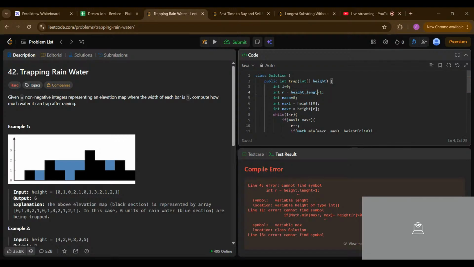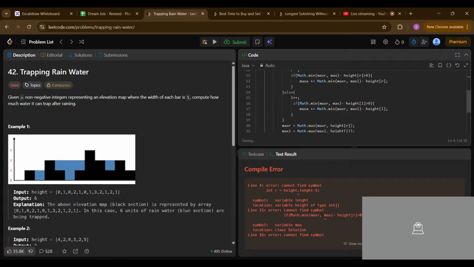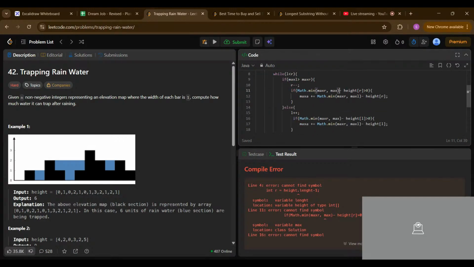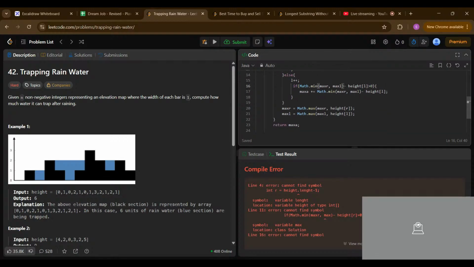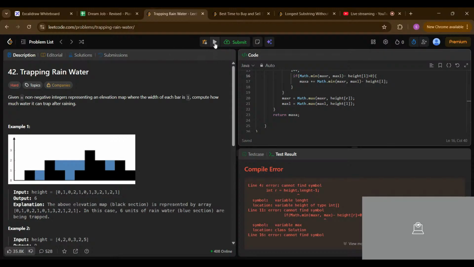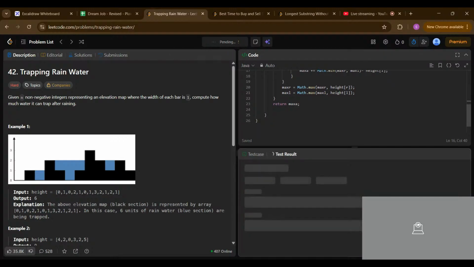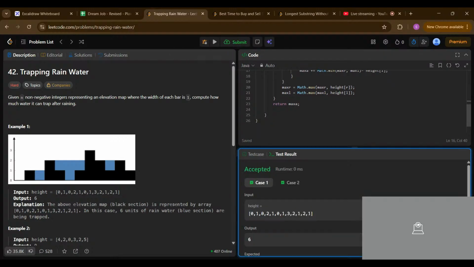Sorry, this is the max, it should be the max left, and this should be the max left. Sorry. Now yes, you can see our test case is passed. We are going to submit this solution.